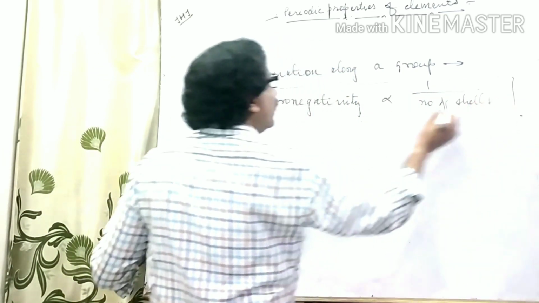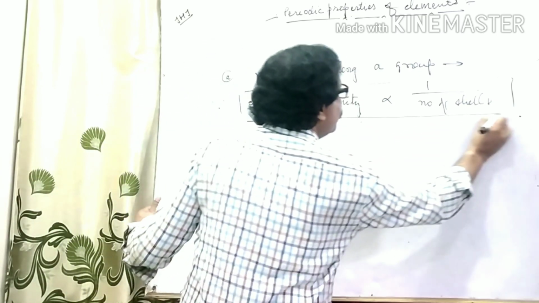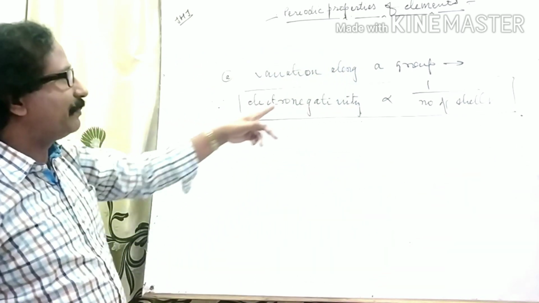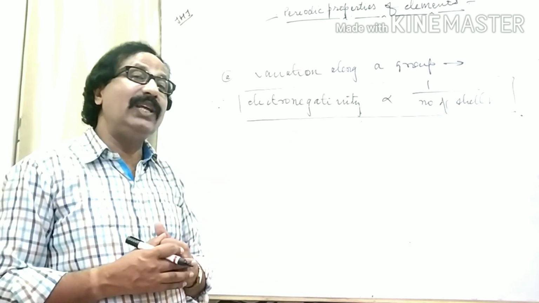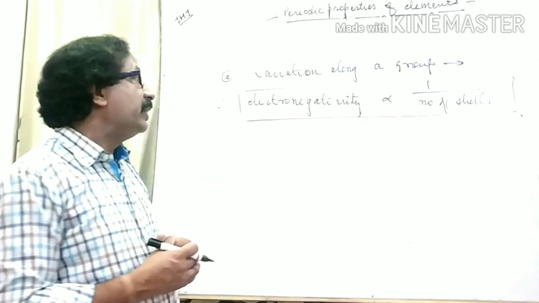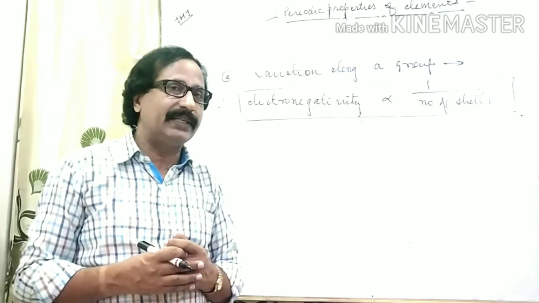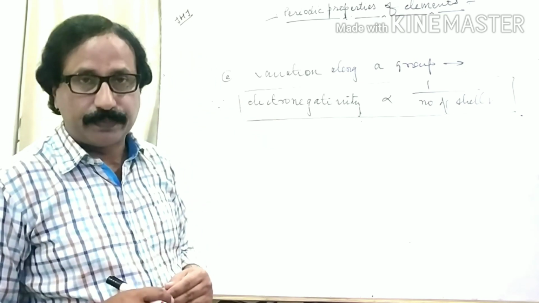This is the mathematical relation. And with the help of this mathematical relation, you can explain the value of electronegativity of different elements which are present in a particular group.